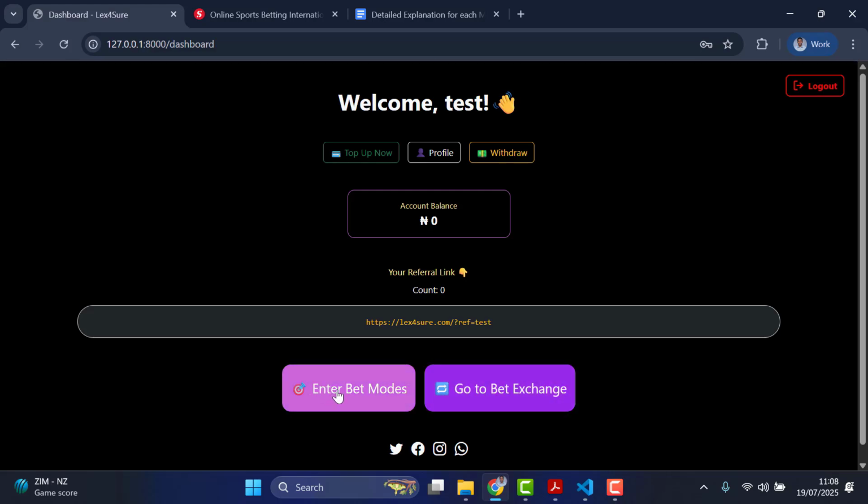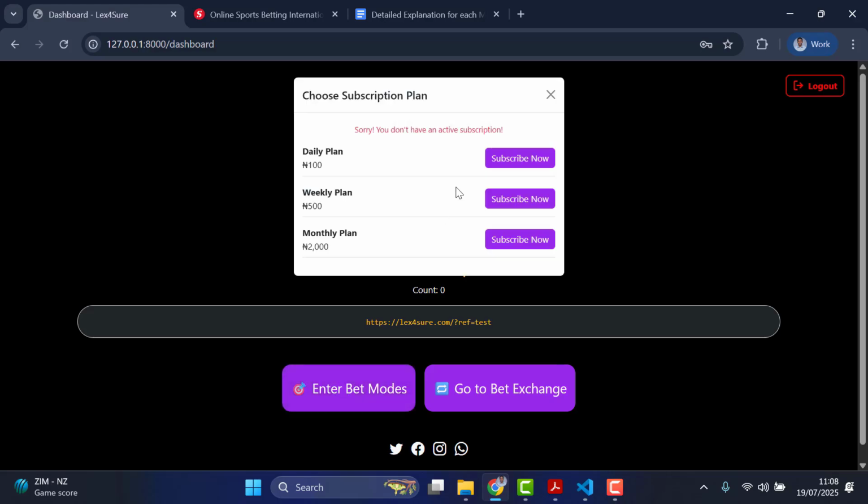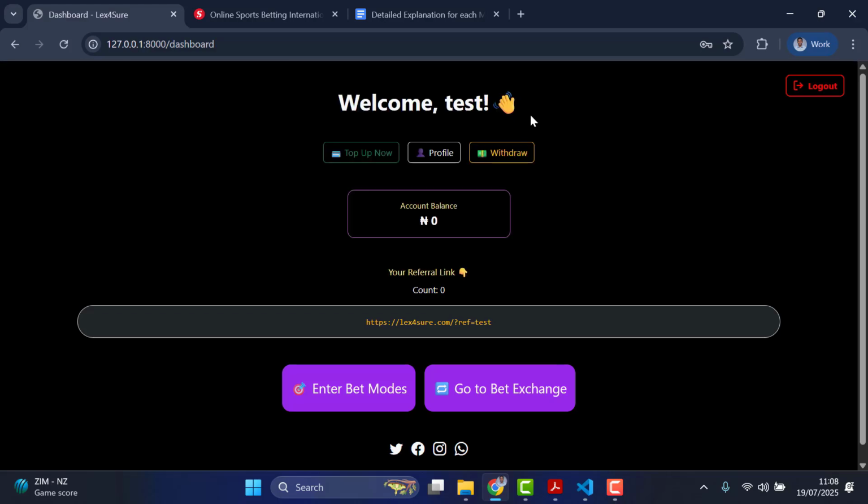Now, if I click on enter bet mode, look at what it brings for me, a modal pop-up which says I need to subscribe first. So either I decide to use a daily subscription, or weekly, or monthly, it's totally up to you. Then you just need to click subscribe. So right now I don't have any money or anything, so none of this would work. All right, so I need to first of all have money in my balance.